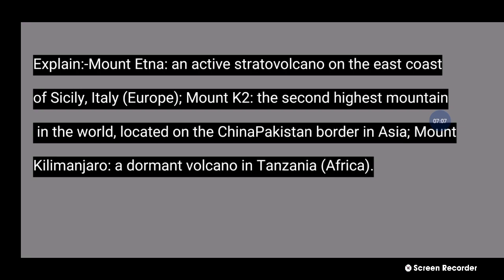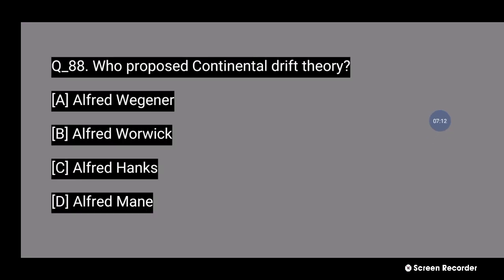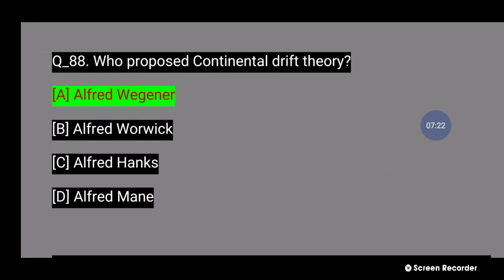88 number question কি বলছে who proposed the continental drift theory? এই চারটি অপশনের মধ্যে কোনটি হবে? Number A, Alfred Wegener proposed the continental drift theory.